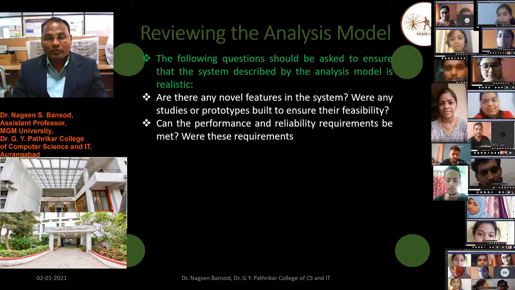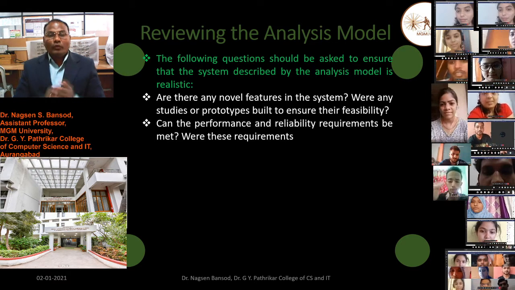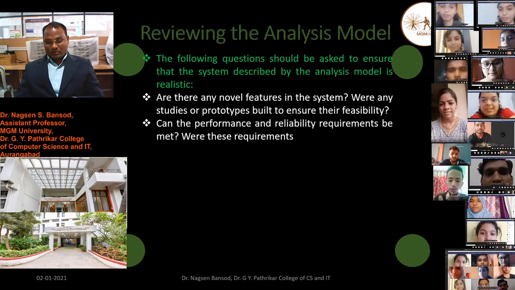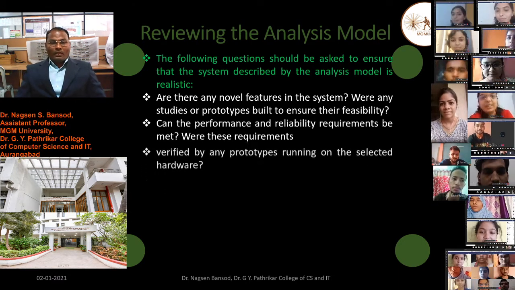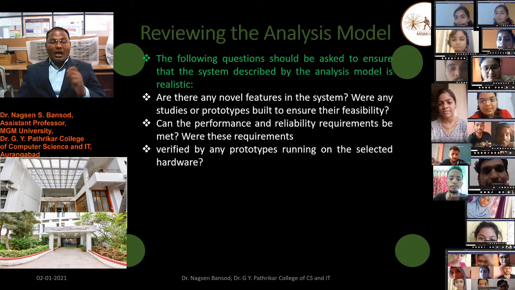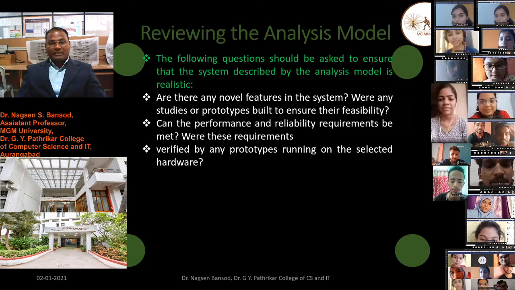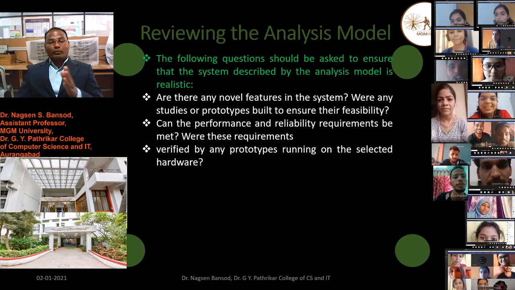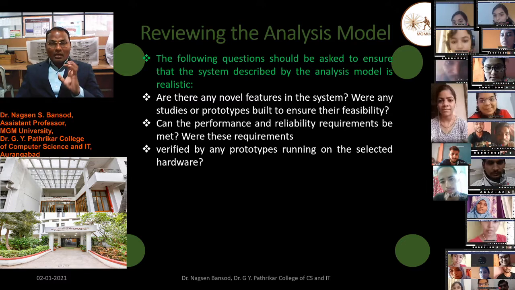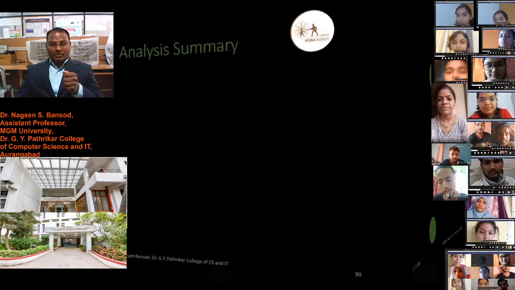Can the performance and reliability requirements be met? Were these requirements verified by any prototypes running on the selected hardware? These questions we have to ask. If these requirements were verified by a prototype running on the selected hardware, then we can say the model is realistic.